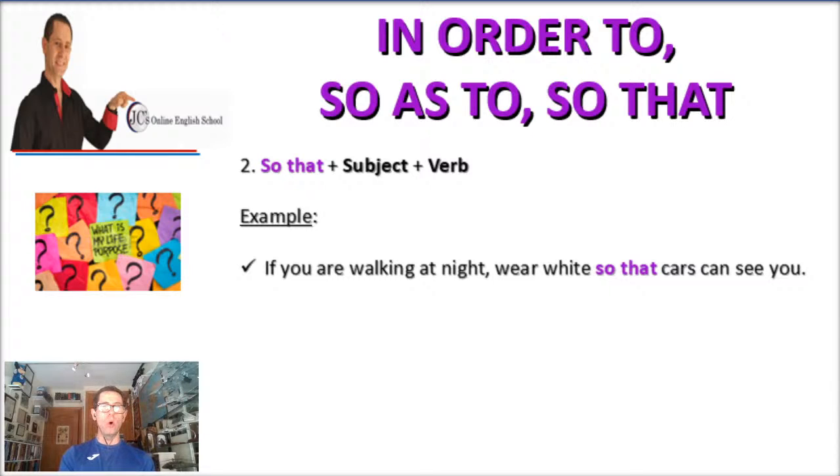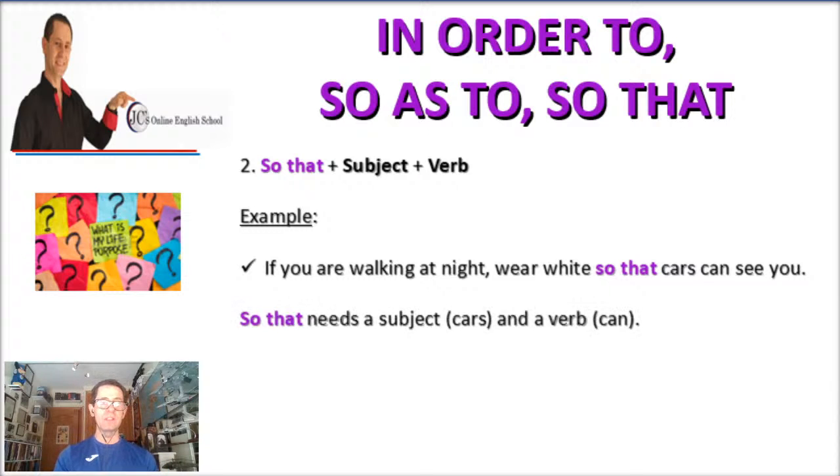If you are walking at night, wear white so that cars can see you. As you can see, so that needs a subject, in this case cars, and a verb, in this case a modal verb, which is can. So once again, if you're walking at night, wear white so that cars can see you. This structure is a little bit different because it needs the subject and a verb right after it.